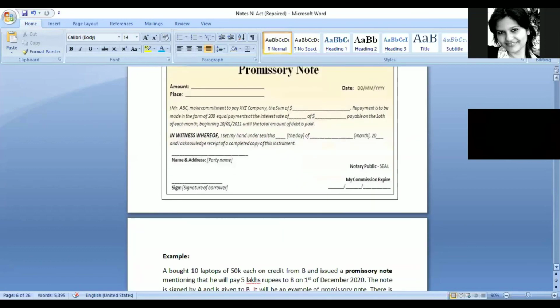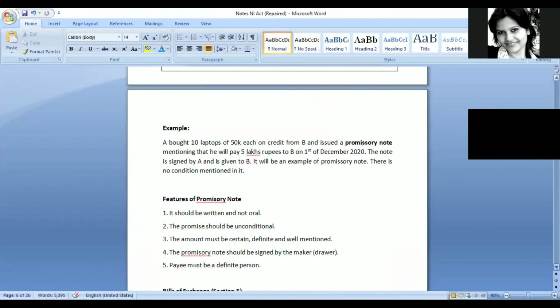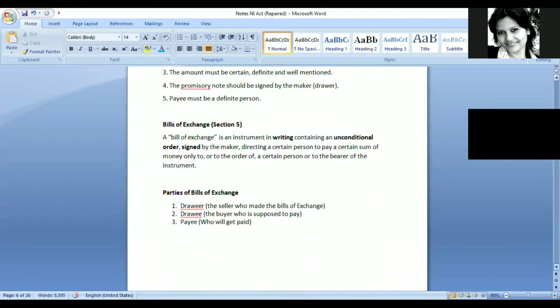This was an example of promissory note, that date and all would be mentioned, what is the amount, when it should be paid, all the things would be mentioned. And bills of exchange is defined under section 5. It is an instrument in writing that contains an unconditional order.